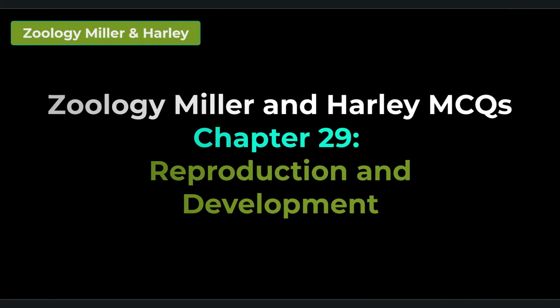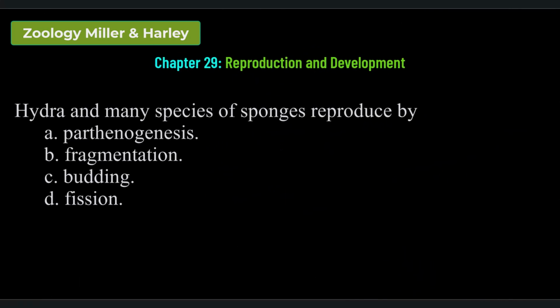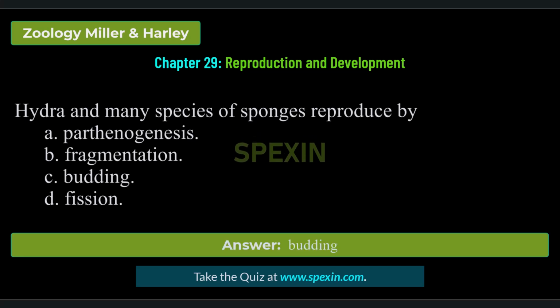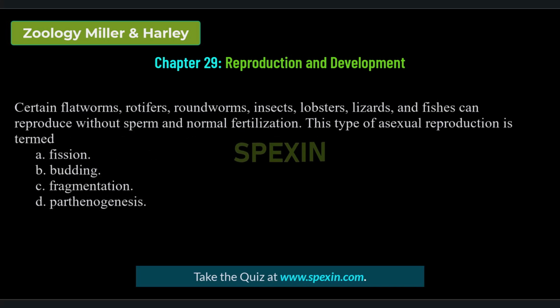Zoology Miller and Harley MCQs. Chapter 29. Reproduction and Development. Let's start. Hydra and many species of sponges reproduce by parthenogenesis, fragmentation, budding, fission. Correct answer: budding. Certain flatworms, rotifers, roundworms, insects, lobsters, lizards, and fishes can reproduce without sperm and normal fertilization.